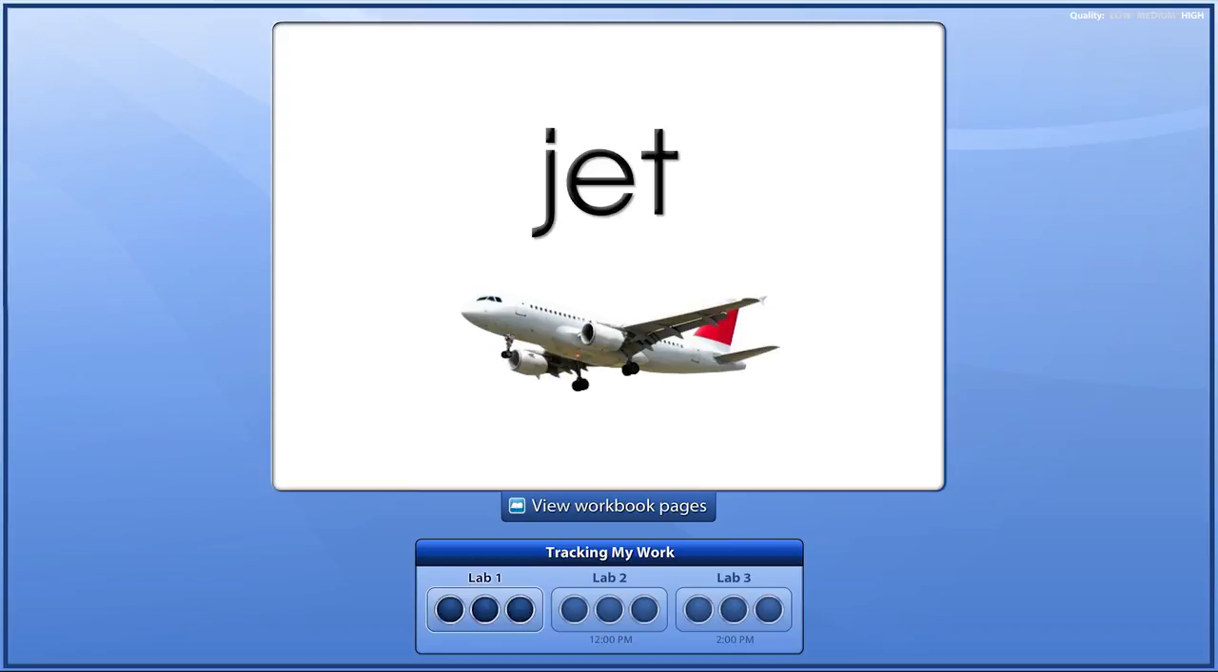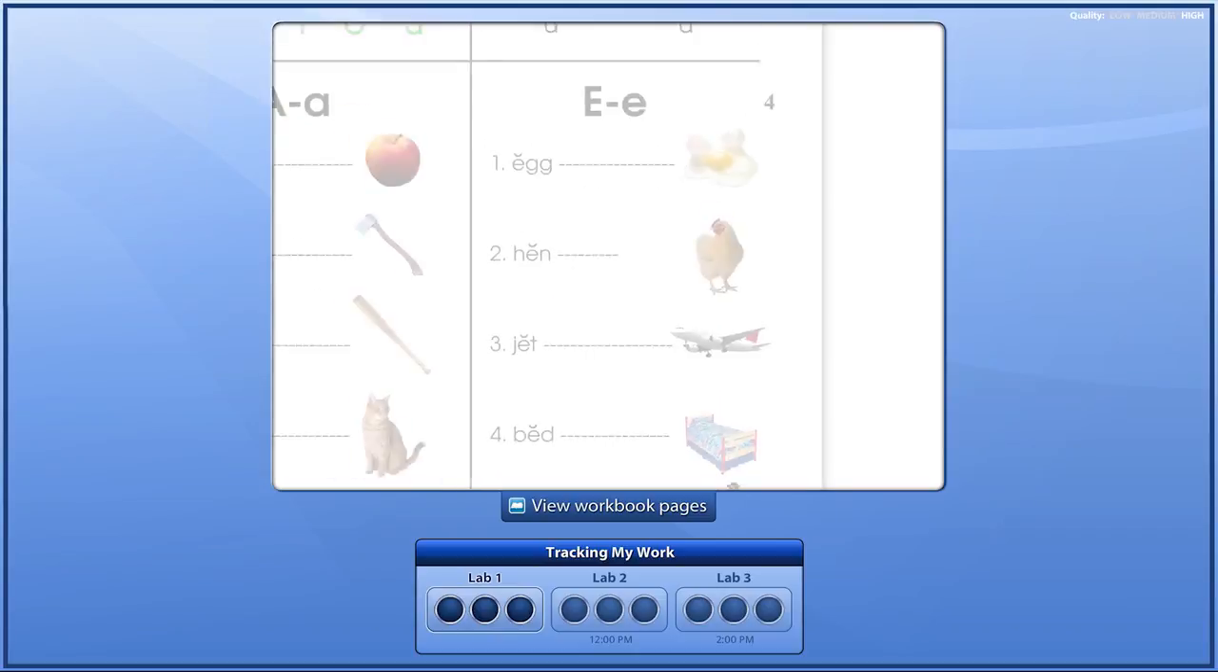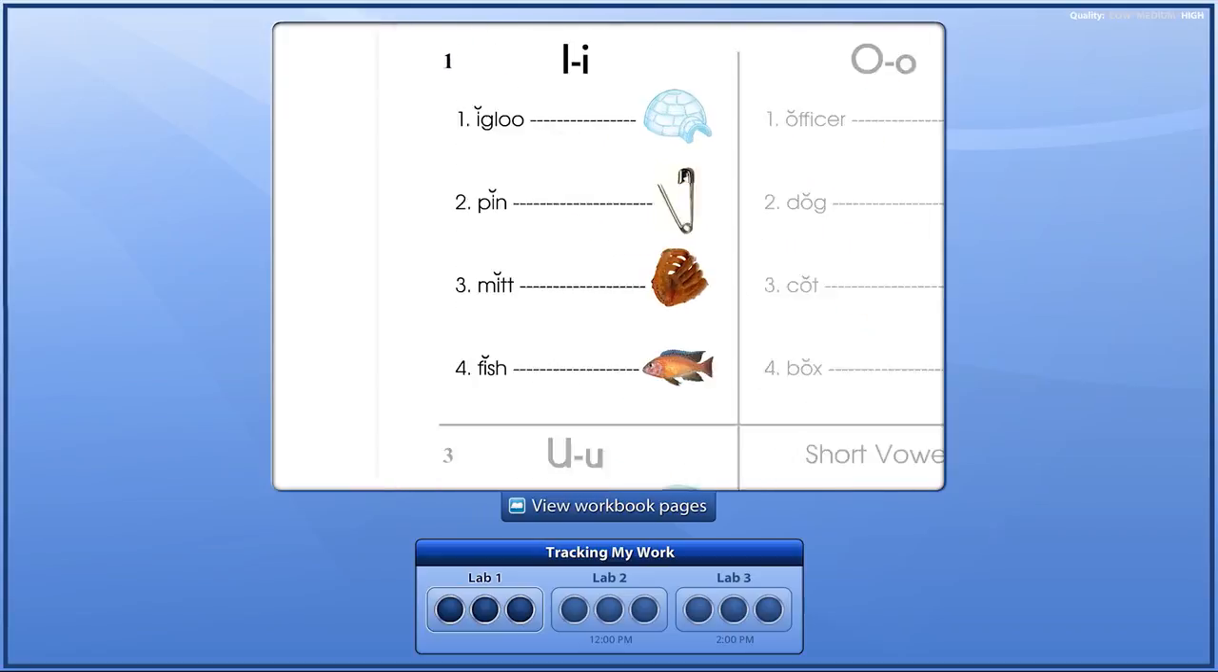Look at the fourth word picture. Bed. Hear the short E sound in bed. Once more, make the short E sound. E. Now, go to the next page and look at square number 1.